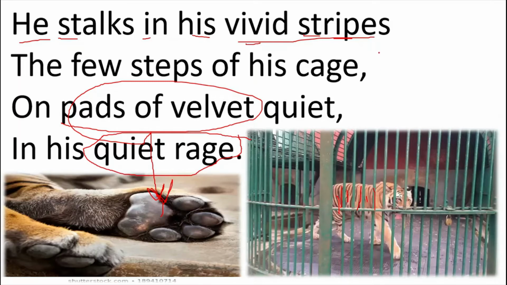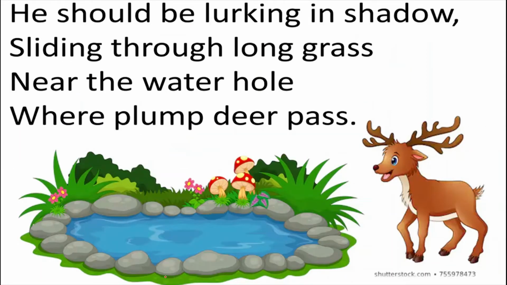And the rhyming scheme of this stanza is stripes A, B, C, and again B, because the second line's rhyme has been followed in the fourth line. So A, B, C, B is the rhyming scheme of this stanza. Now let's move to the next stanza.